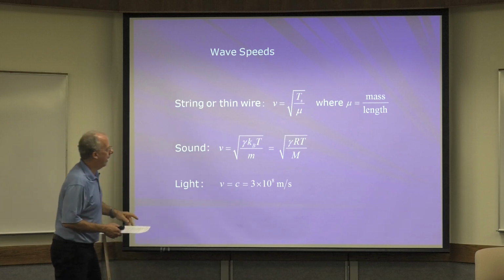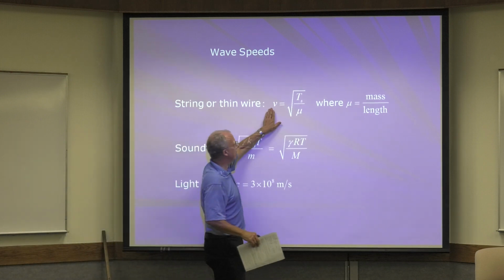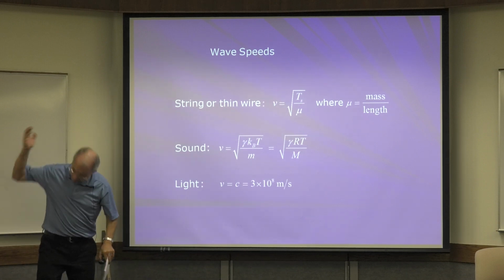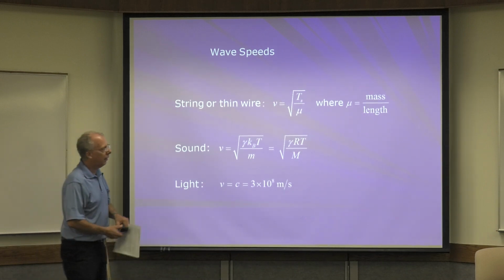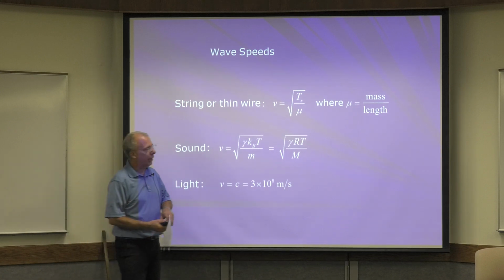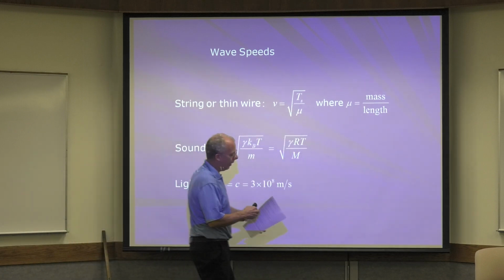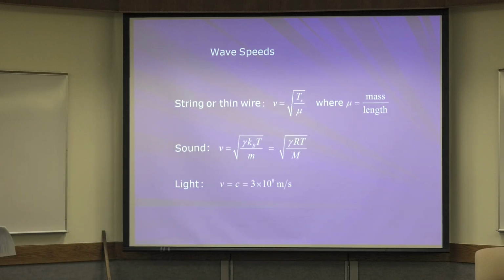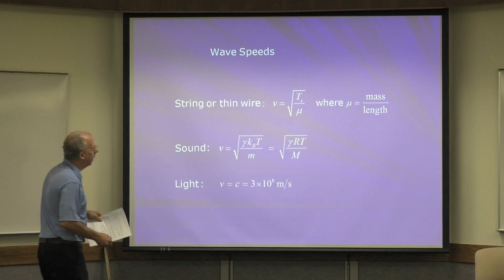Those are the only things that the speed depends on. So if I gave it a little flick or a big flick, it doesn't matter. The speed doesn't depend on the amplitude, how much I flick it. It only depends on the tension and the mass per length. Okay, so that's that one.